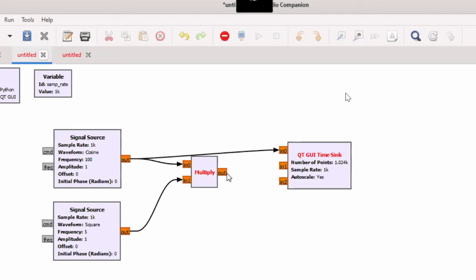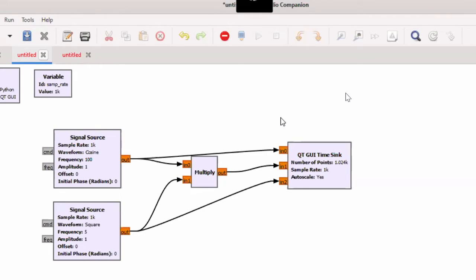Then my second signal is the modulated signal, meaning the output of your multiply, whatever signal we get, that is our modulated signal. So I have to connect this one to this. And our third one is the message signal or baseband signal. So here I have to connect.